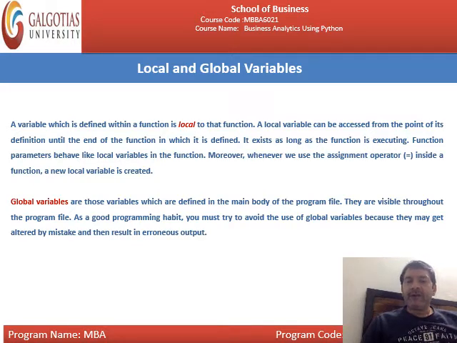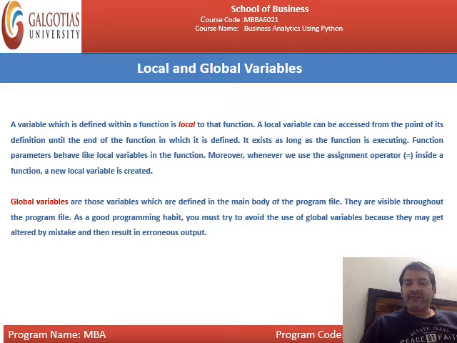Now we are discussing the global variable. A global variable is a variable that is defined outside the function, but that variable will be available outside or within the function; you can access it throughout the program file.